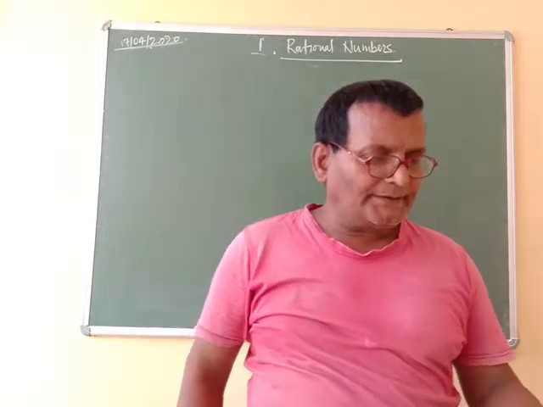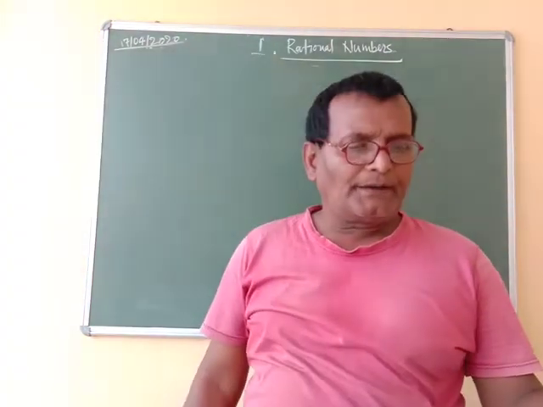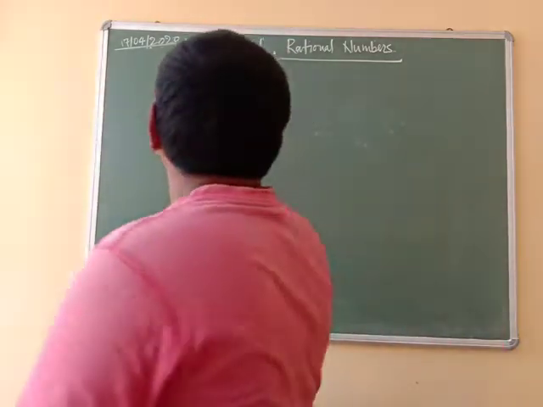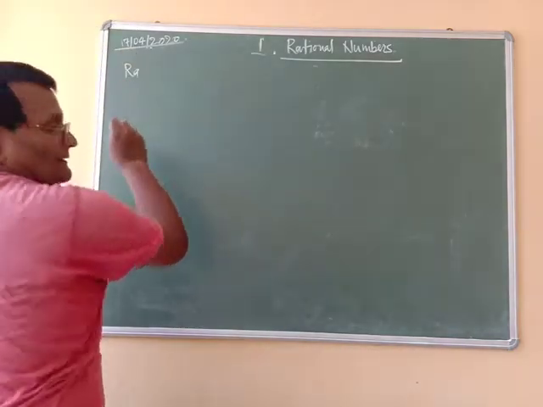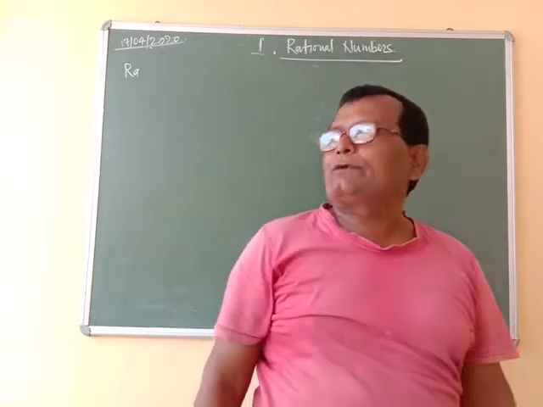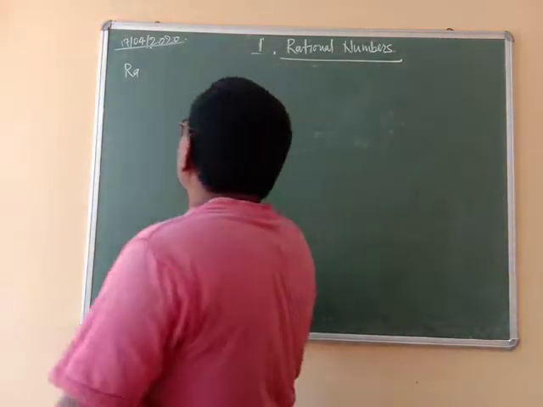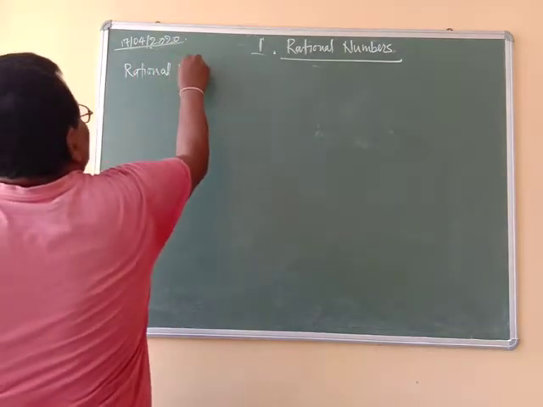You know that the numbers of the form p by q, where p and q are integers, are rational numbers. Write this definition, because rational number is a very important topic.